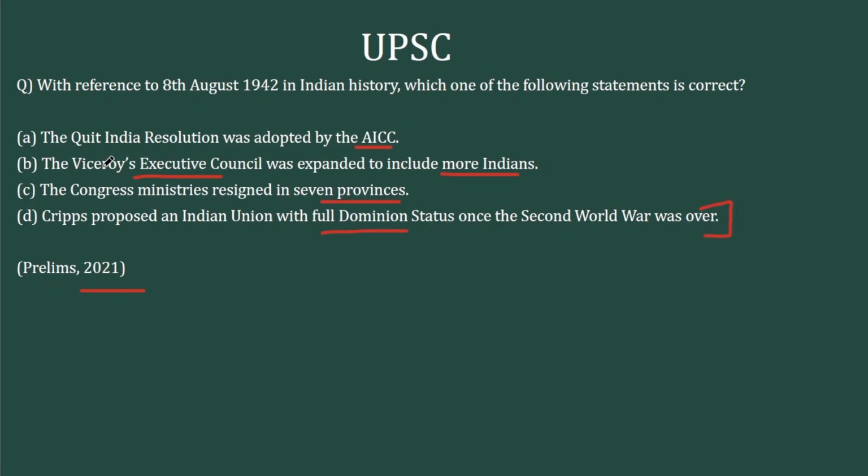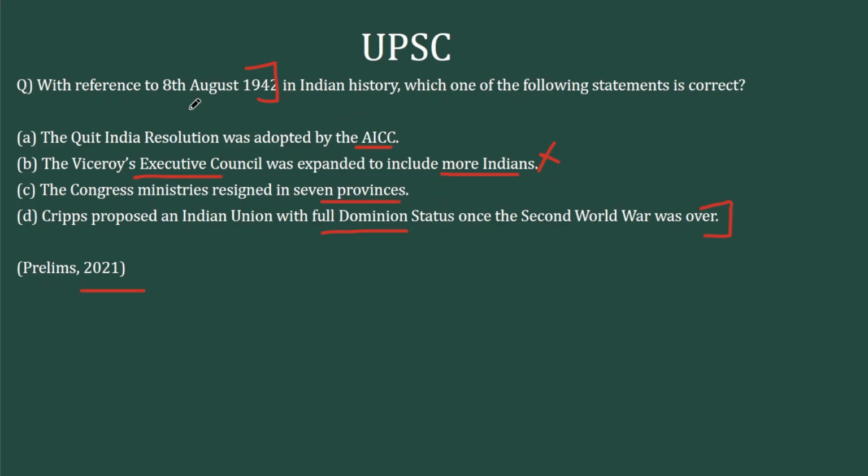The expansion of the Executive Council is part of a series of reforms that took place since 1909. So this is not something that had to wait till 1942, and this is also unlikely. Then you have option 2. The Congress ministries came into power in the 1937 elections. They resigned when Britain drew India into the Second World War, and this took place before this. The Cripps mission was sent to seek India's support in the Second World War, so that is after.